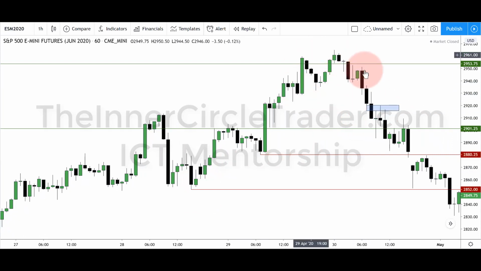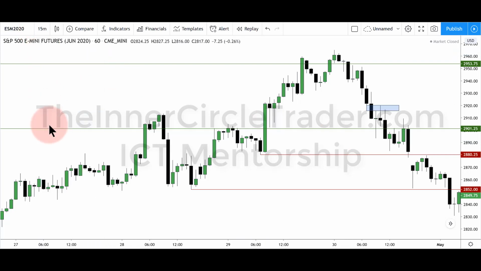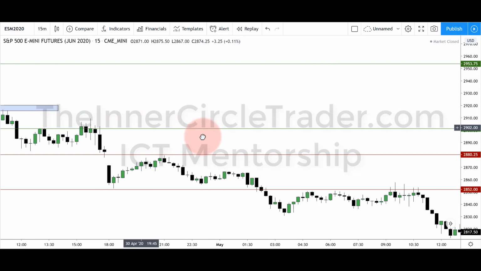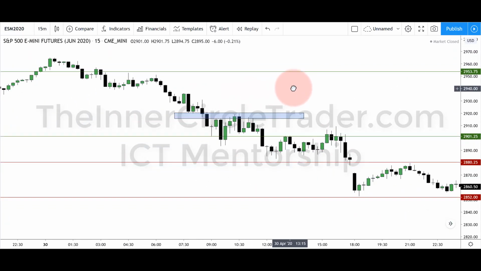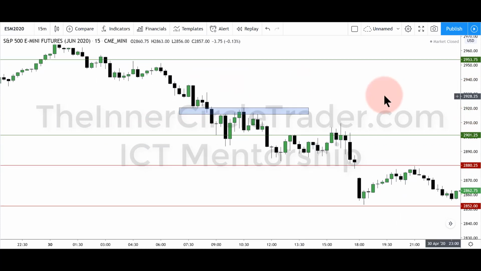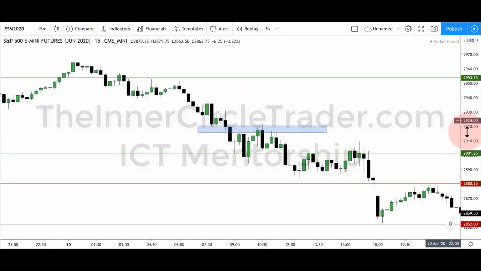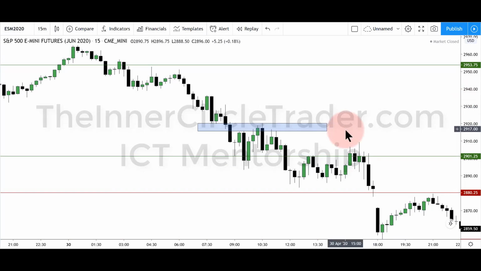The context is that volume imbalance on the daily chart. But let's go in here and see what we could do to fine-tune this entry and not take 4 handles as a stop. 15-minute chart, and scrub this bad boy over here, and I'm going to show you how to reduce the risk working with the same context, not taking on more risk but reducing it.